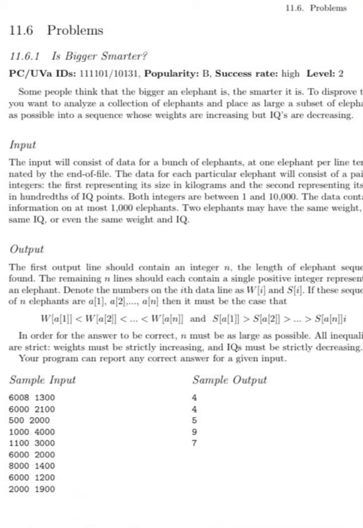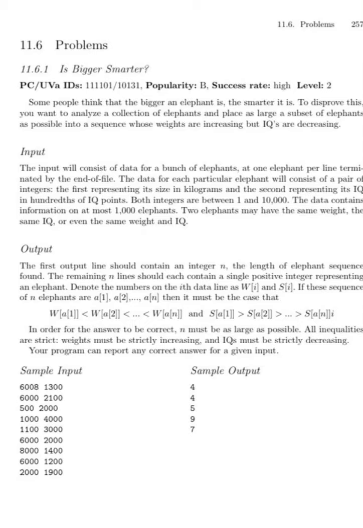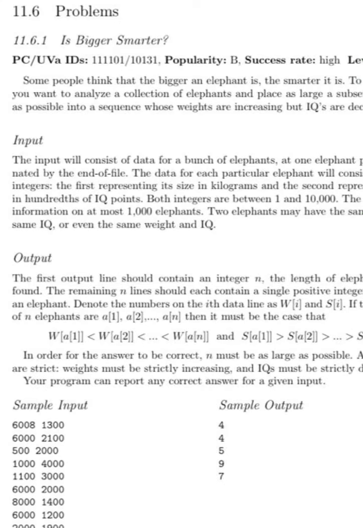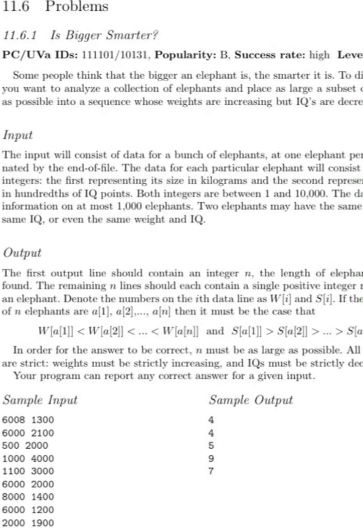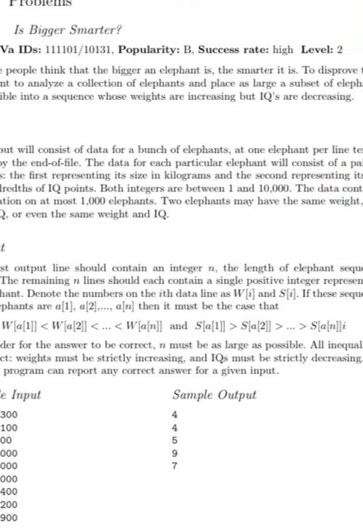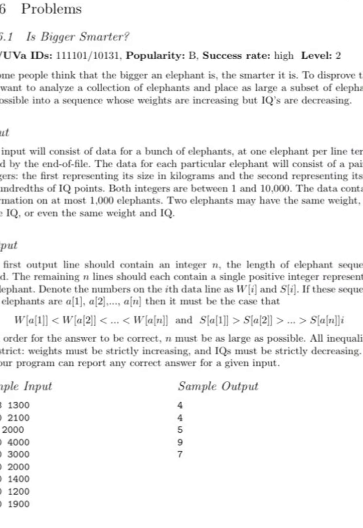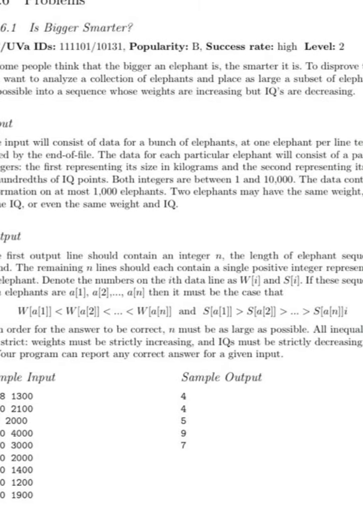So our next problem statement is "Bigger or Smarter". Here you can say the popularity rate is B, success rate is high, and level is 2. The statement itself implies that some people think that the bigger an elephant is, the smarter it is. So we think that if the size of an elephant is huge, then he is smarter.